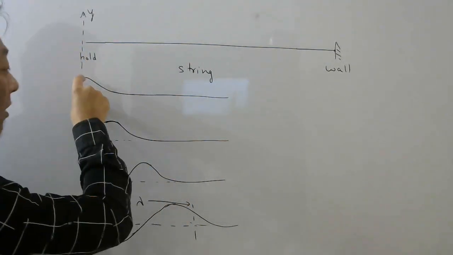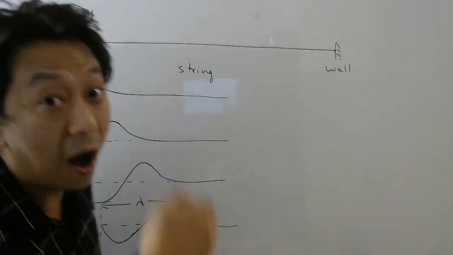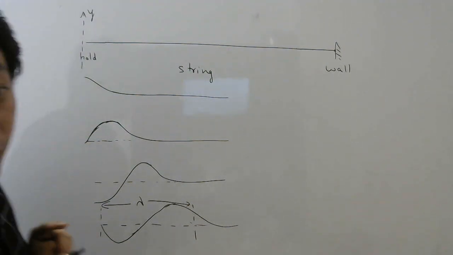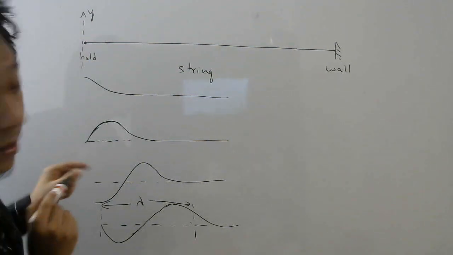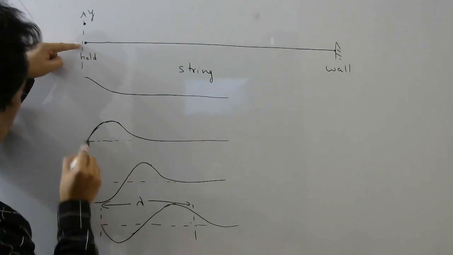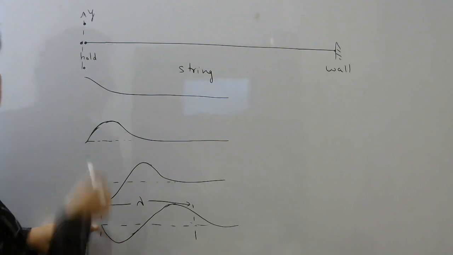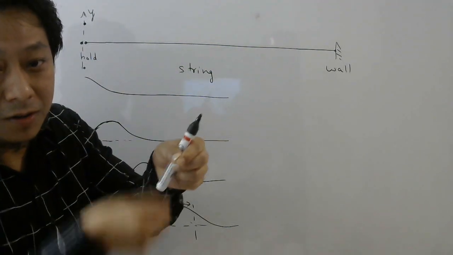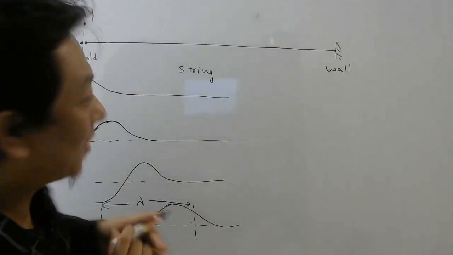Which concept? Whatever disturbance was created here will reach here or here after some time, right? Now, from here to here, what time it took, let us think. So this was the position of the particle. Then from here it went up, right? Then it came back here. Then it again went down. Then again it went up, right? From here to here. So this is one oscillation, right? One oscillation, the time taken is called time period, isn't it?